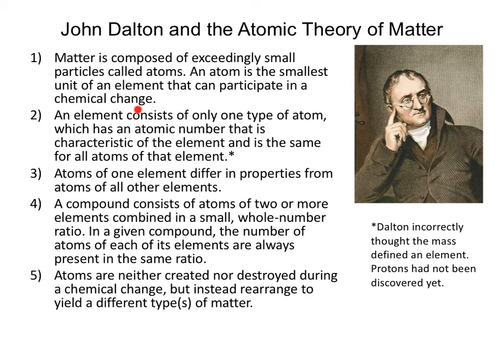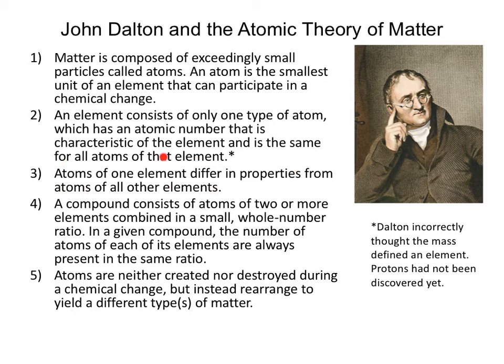And so if we have a sample of an element, it only consists of one type of atom. And that has an atomic number that is characteristic of that element. And it's the same for all atoms of that element. We'll talk more about the atomic number a little bit later in this video, but as we'll find out, the atomic number defines the number of protons. And this is another case where Dalton's atomic theory had to be revised. In Dalton's time, protons had not been discovered yet, and so there was no notion of atomic numbers. And so what Dalton thought was that masses defined an element, and we now know that's not true. What defines an element is its atomic number.